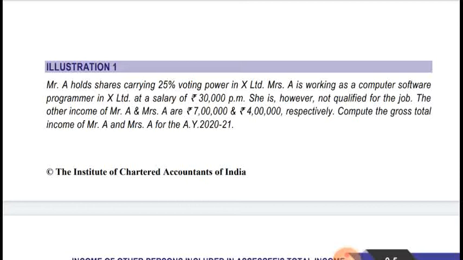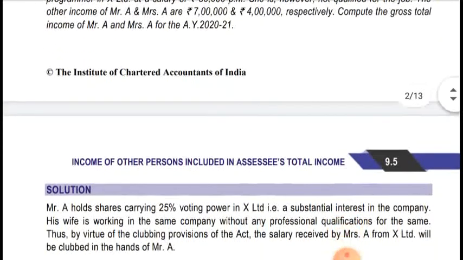shall be clubbed in the income of the spouse who is holding substantial interest. So in this case, the salary received by Mrs. A, that is 30,000 into 12 months, that is 3,60,000, will be clubbed in the hands of Mr. A after getting a standard deduction of 50,000. As you all know, in salary there is a standard deduction of 50,000 under section 16(1)(a). So after deducting the standard deduction, the amount of 3,10,000 will be included in the income of Mr. A. So Mr. A's income will be increased accordingly. We have to compute the income in both the hands.